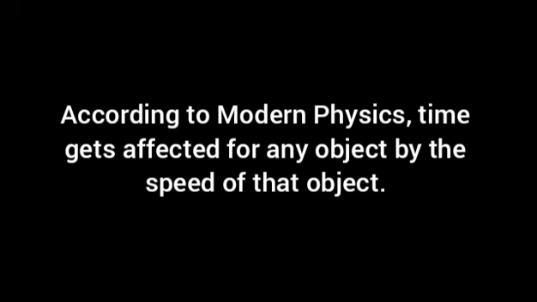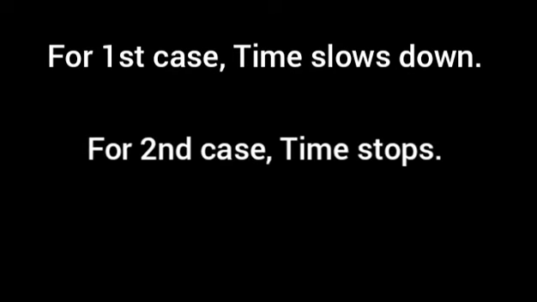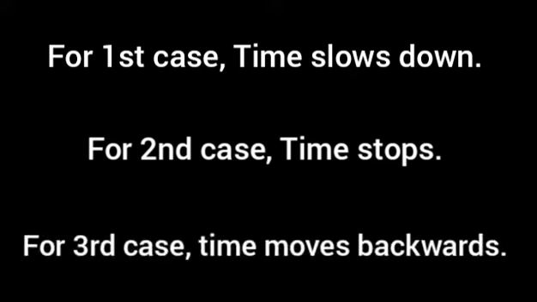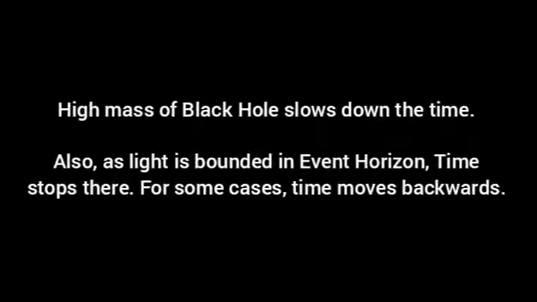Modern physics says that if anything travels very close to, at, or faster than the speed of light, time gets affected for that object. For the first case, time slows down. For the second case, time stops. For the third case, time moves backwards. Also, a very heavy object slows down time for a finite distance, which can be observed near pyramids if seen from very far. By relating these two statements with black holes, we get that the very high mass of a black hole slows down the time near itself. And in the event horizon, time stops. For some cases, time moves backwards.